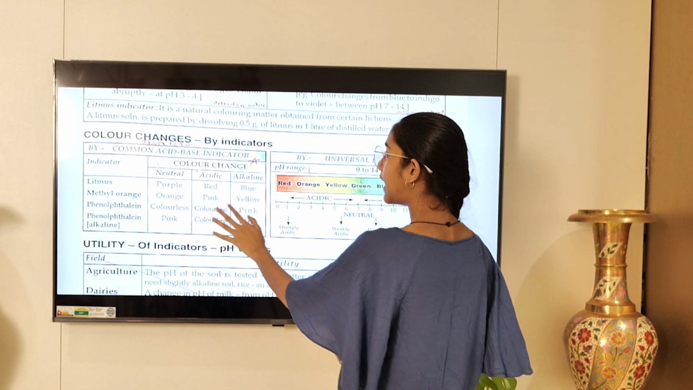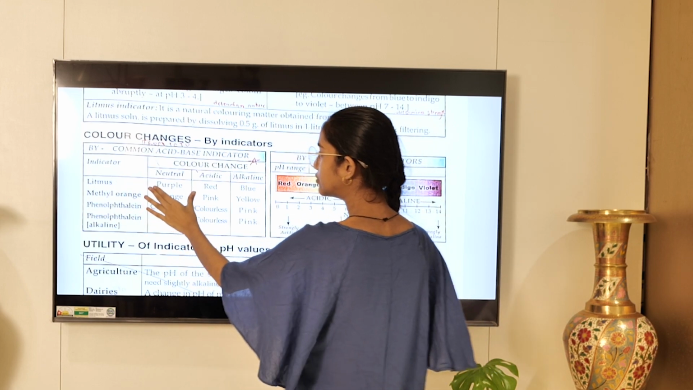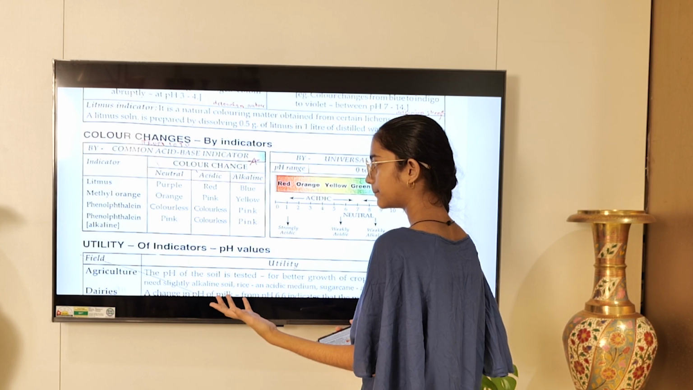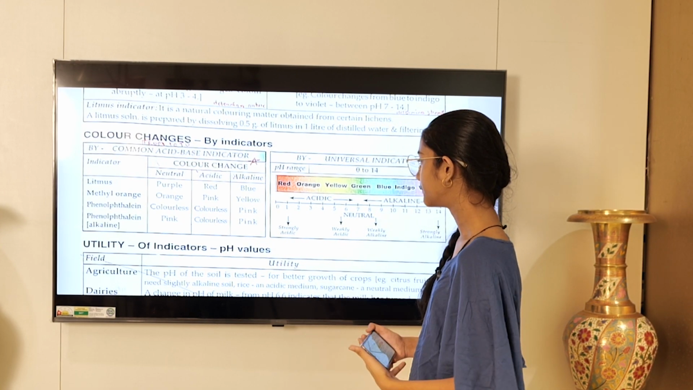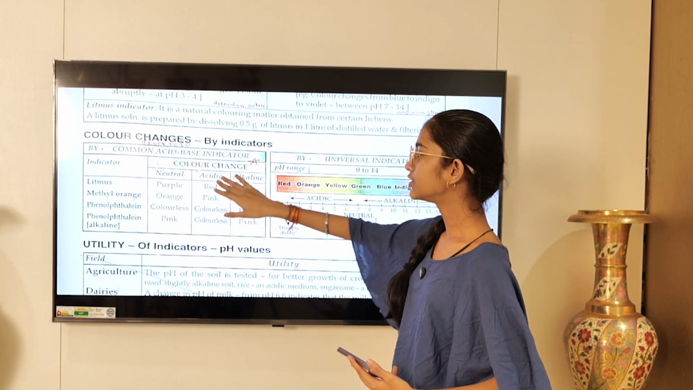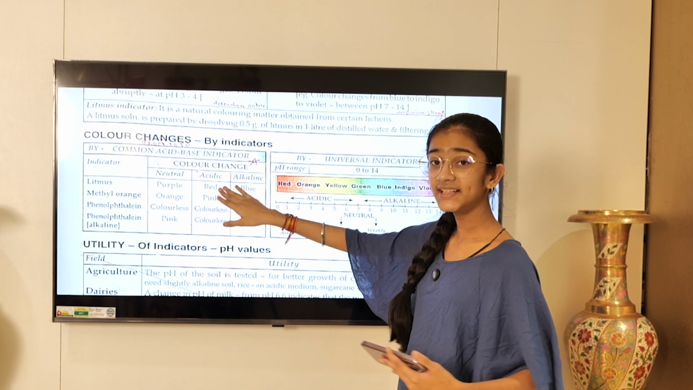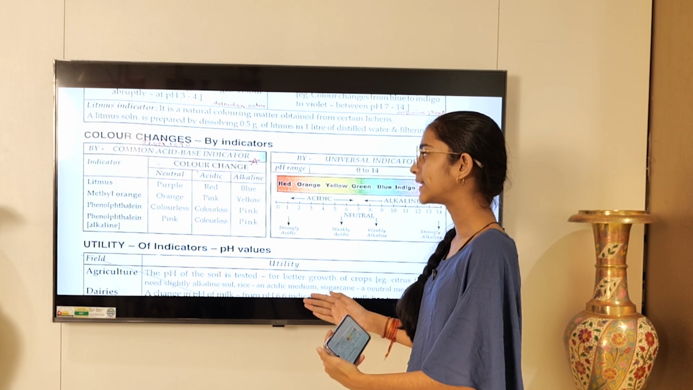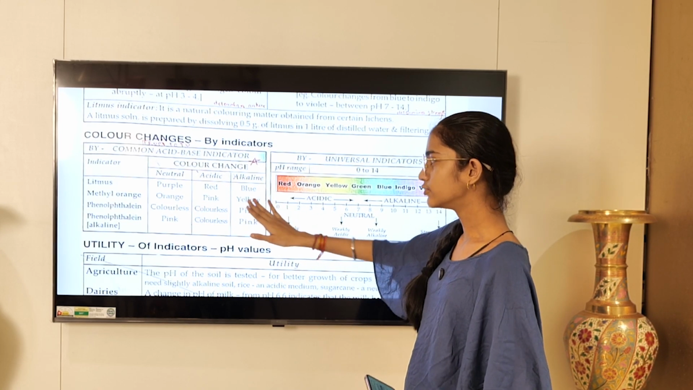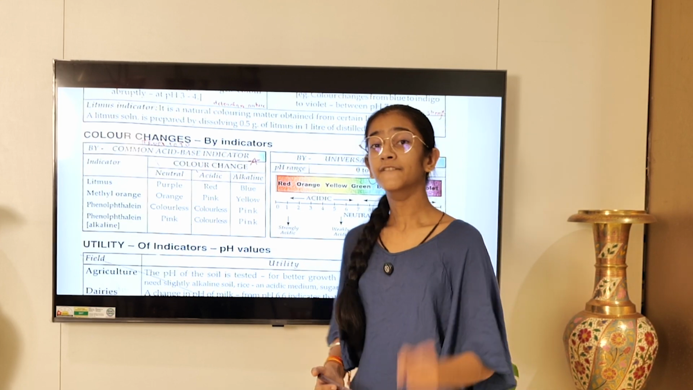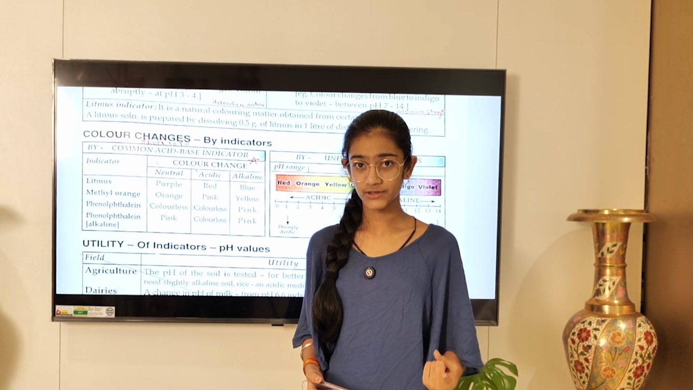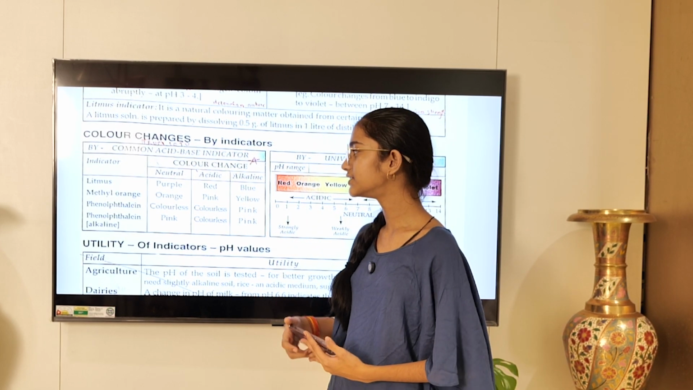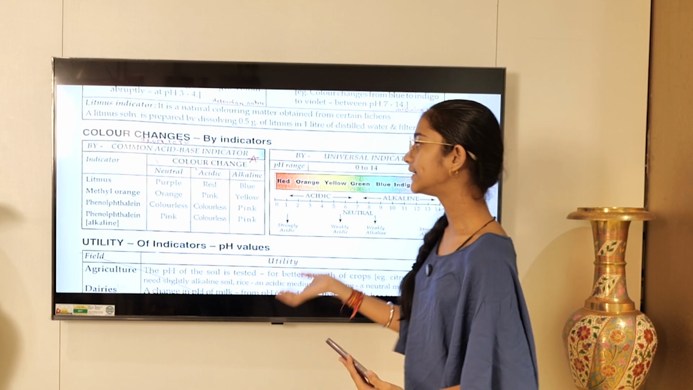Now color change. If litmus is brought in contact with a neutral thing, it remains purple. Okay, it remains purple. Now if it is in contact with an acidic substance, then it might change to red. And if it is in contact with an alkaline substance, it may change to blue. This will be asked. And let me tell you what it was and what it became. This is very important. So if you are asked a question about litmus